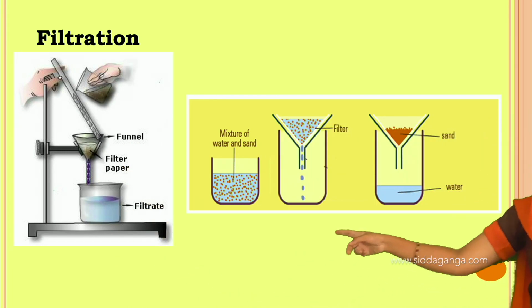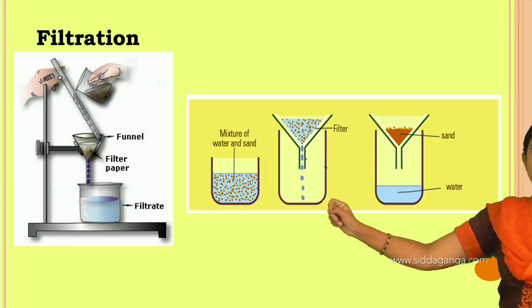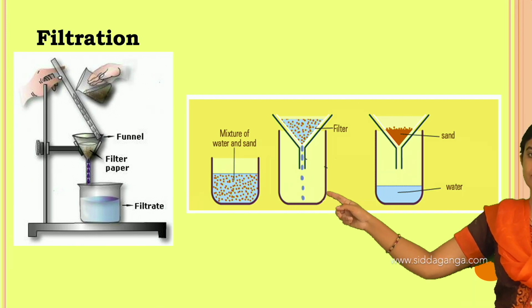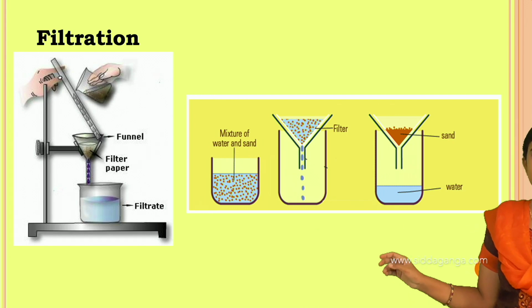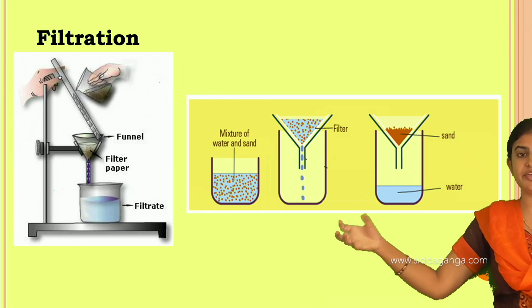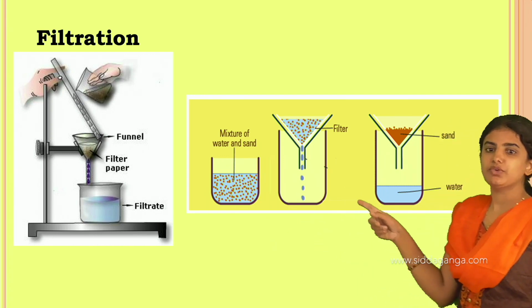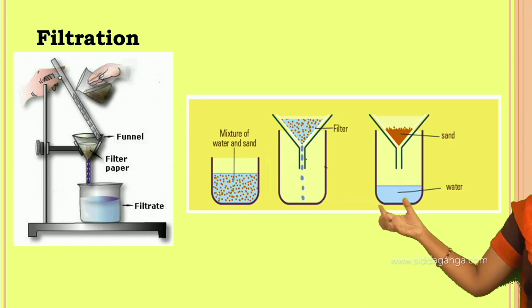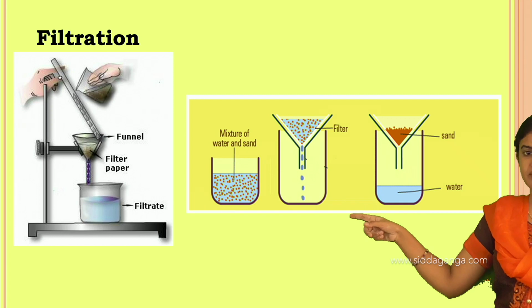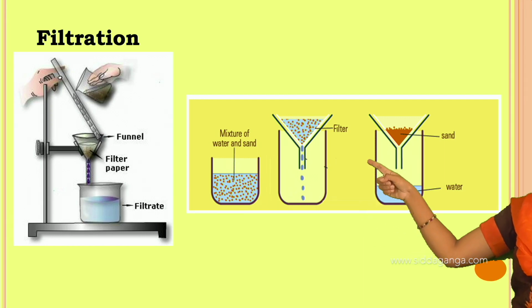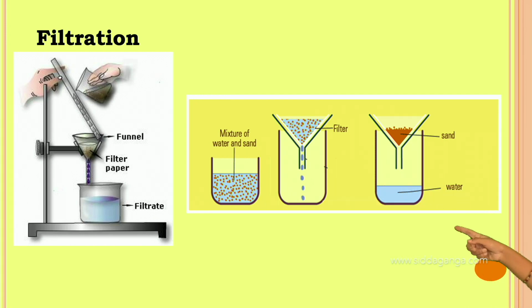See here, there are different types of beakers, where a mixture of water as well as sand will be there, and after that we can separate it with the help of a sedimentation process, or by using filtration we can do this. See, for the mixture of water as well as sand, by using the filter we have to remove the sand from the water. Afterwards the sand particles are settled at the filter paper, leaving behind a clear liquid.